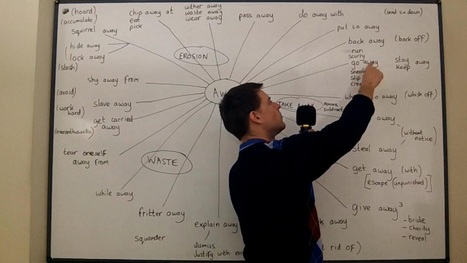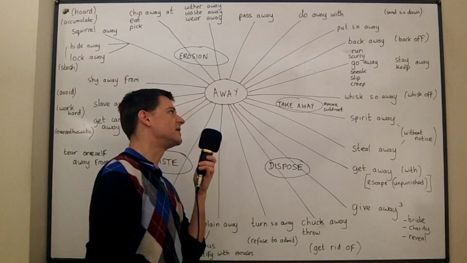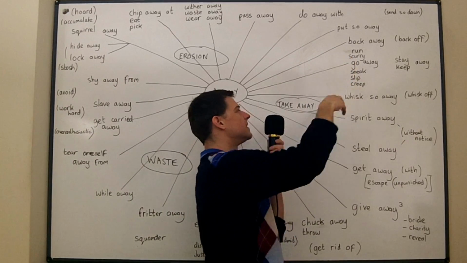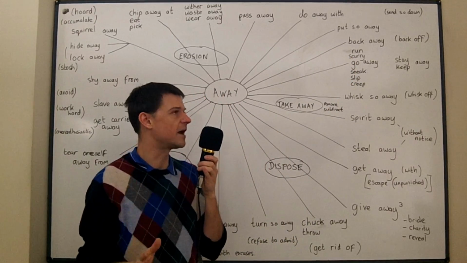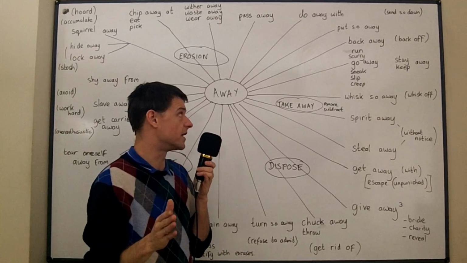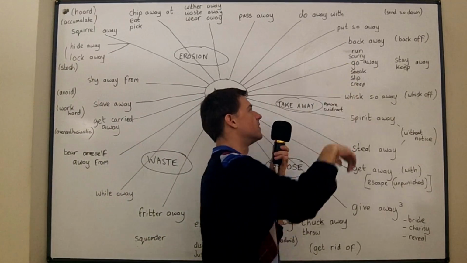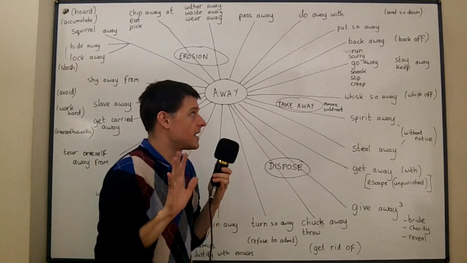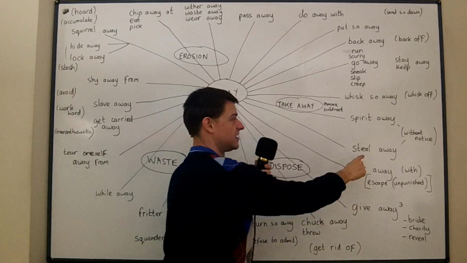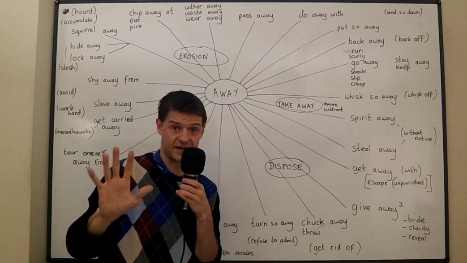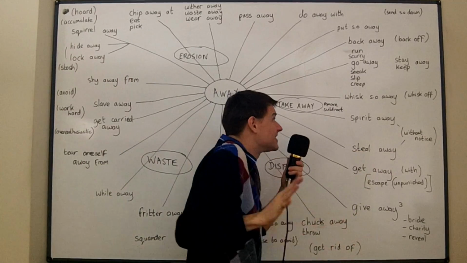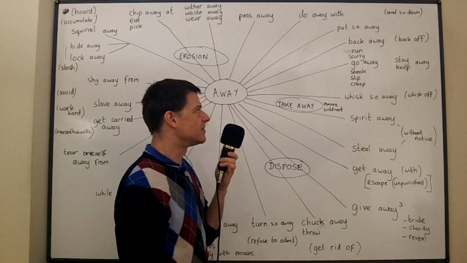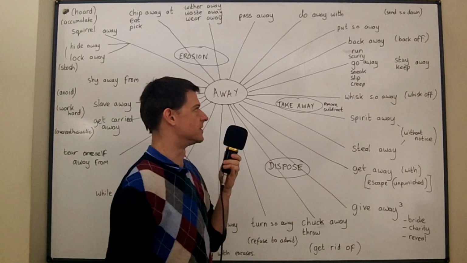And the same if you run away, scurry away, go away, sneak away, slip away, creep away. Now these words, if you don't know what they mean, please check my vocabulary video about ways of walking, because lots of these are on that video, but they all mean go away. But if you sneak away, you do it very quietly, without anybody noticing. So it's exactly the same as this one, steal away. That may sound strange to you, but steal away means leave without noticing. So creep away, slip away, they're all very similar. And it all is about the motion.